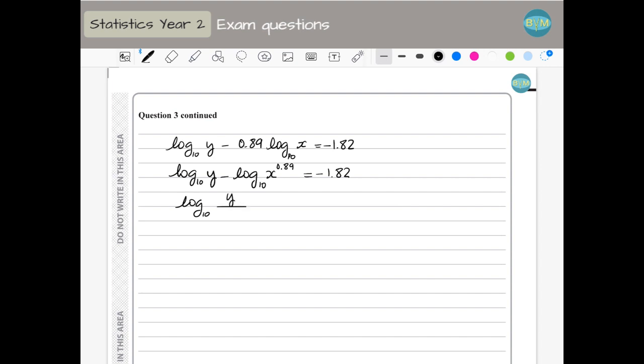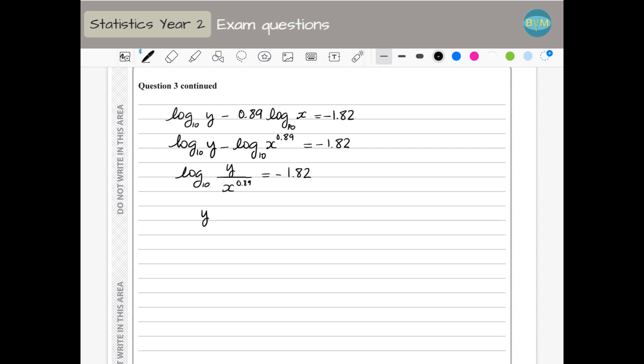I have y divided by x to the power of 0.89 equal to minus 1.82, which means that y divided by x to the power of 0.89 is going to be 10, because it's my base, to the power of minus 1.82. Therefore, y is 10 to the power of minus 1.82 times x to the power of 0.89. And now we have our equation in the way that we need it.